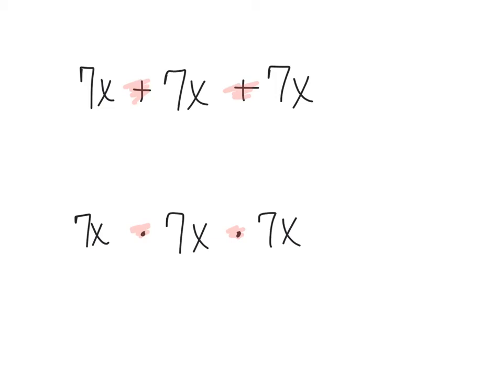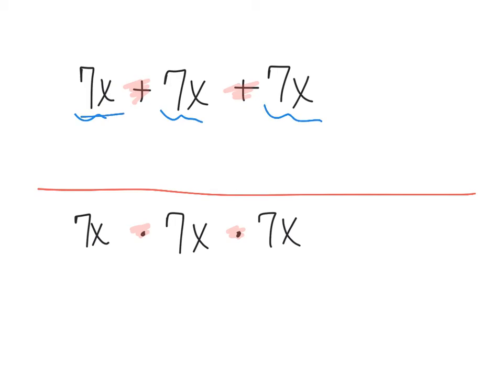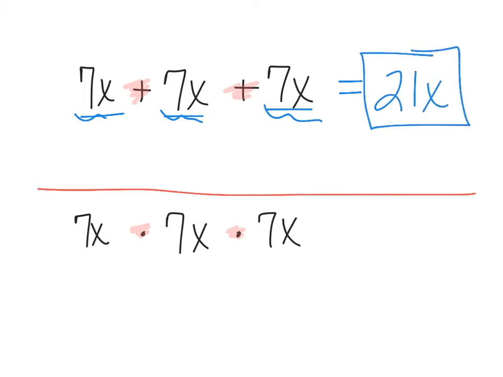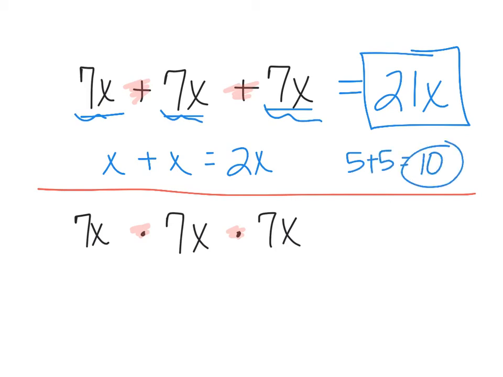So if I'm looking at this top problem, I just need to solve this like a normal problem. If I said you had 7 x's plus 7 more x plus 7 more x, you actually just add those. I've got 7, 14, 21 total x's. So those you just combine like terms. There's no law of exponents for that. It's just adding. Just like if I said, what's x plus x? Well, that's 2x. Or if I said, what's 5 plus 5? You just add it. Okay, so you just kind of combine them.